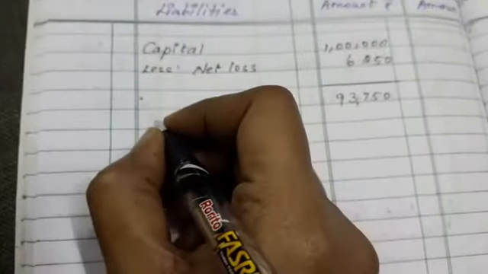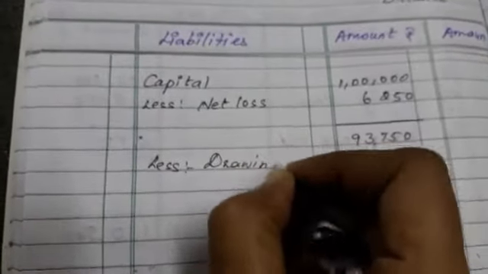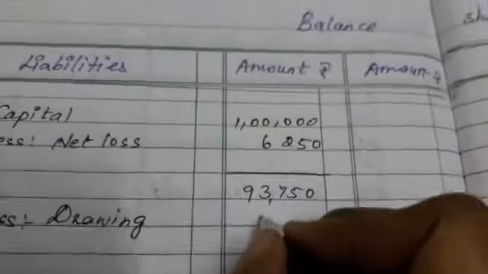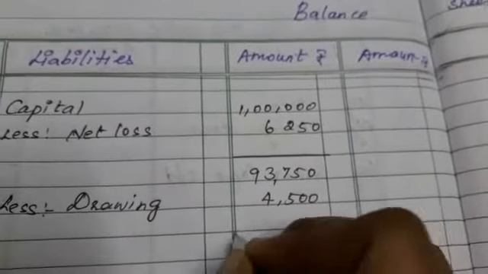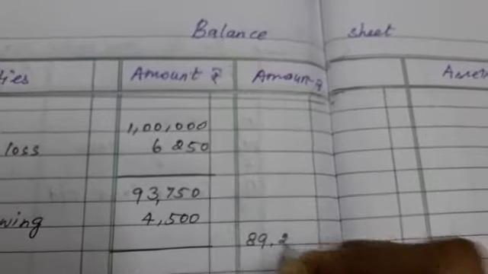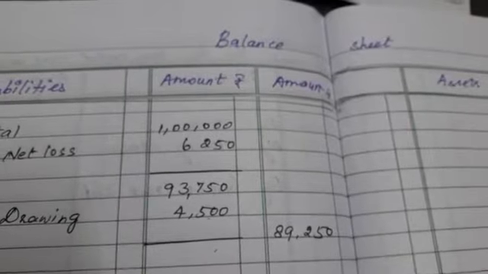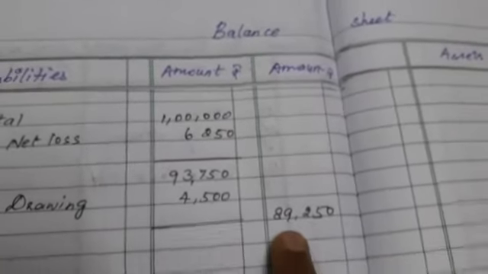Okay, children. Next, we have drawings, which you have to subtract on the liability side from the capital account. So here also write less, drawings. Drawings how much? 4,500. Subtract and write in that column. 89,250. So 750, 250. Here 94 minus 4, 89. So 89,250.